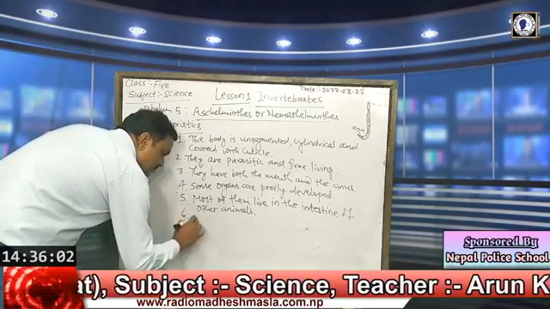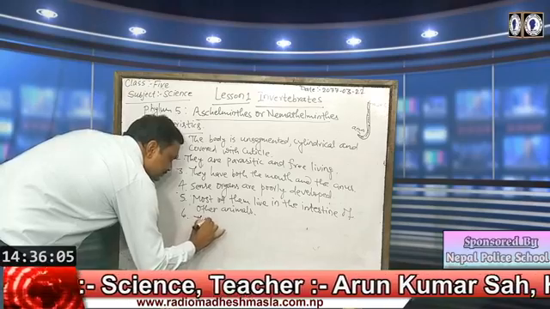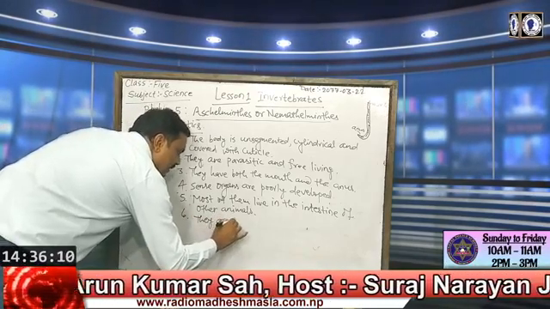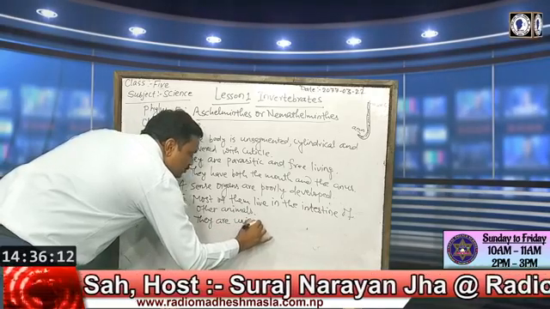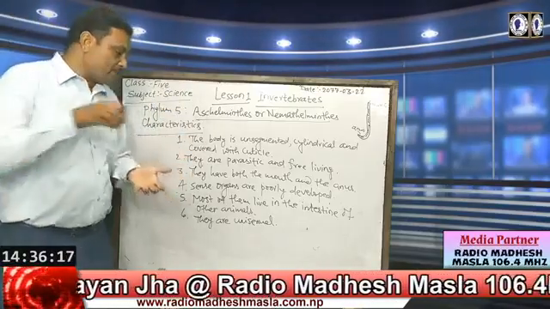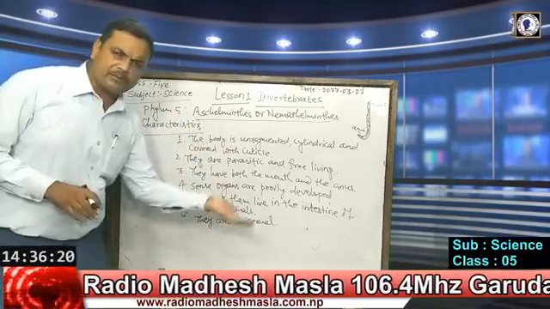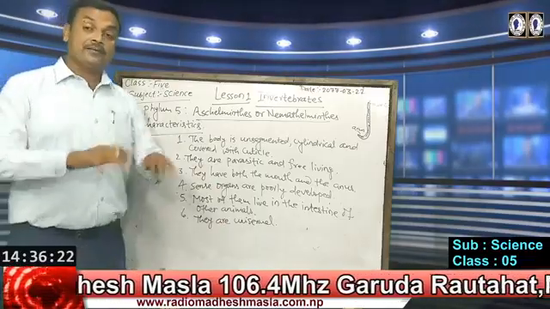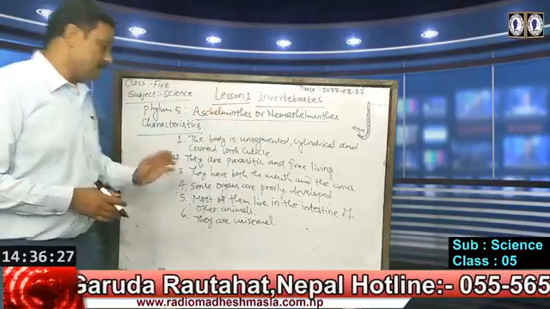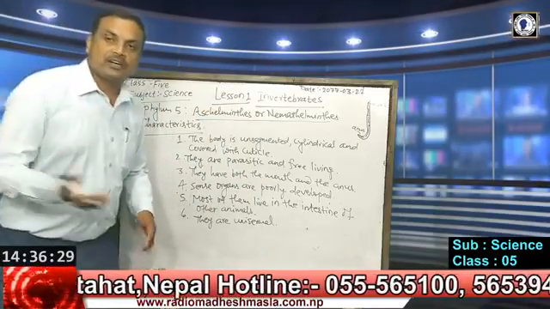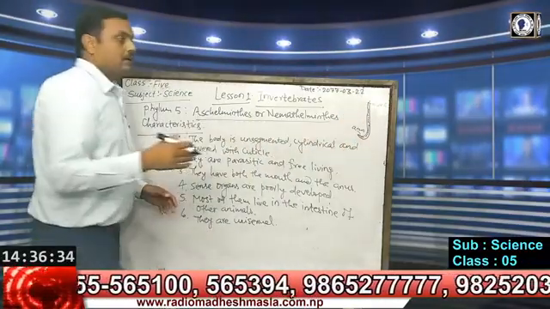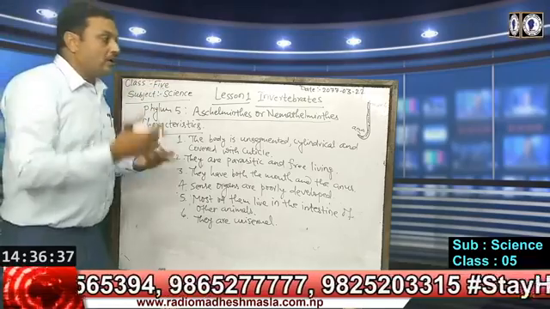Sixth characteristic, they are unisexual. Unisexual means the male reproductive part and female reproductive part are in separate bodies. Some may have only male reproductive part, they are called male. Some may have female reproductive part, they are called female. Even in roundworm there is male roundworm and female roundworm. Female is longer than male.